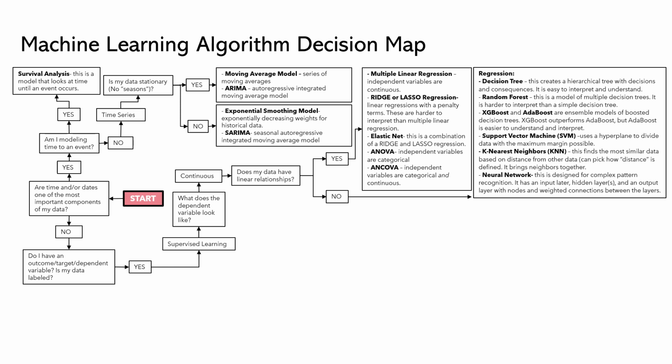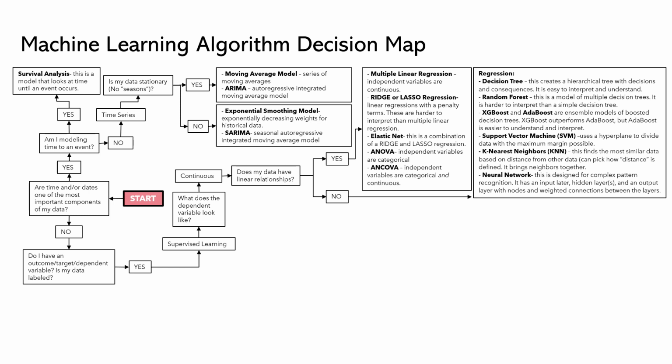XGBoost generally outperforms AdaBoost and gradient boosting, but AdaBoost is easier to understand and interpret. We have support vector machines, which use one or more hyperplanes to divide data, and it looks for the maximum margin between data points so it can draw that hyperplane. We have k-nearest neighbors, which finds similar data based on distance from other data. I always like thinking of it as forming little neighborhoods of data by finding the nearest neighbors.